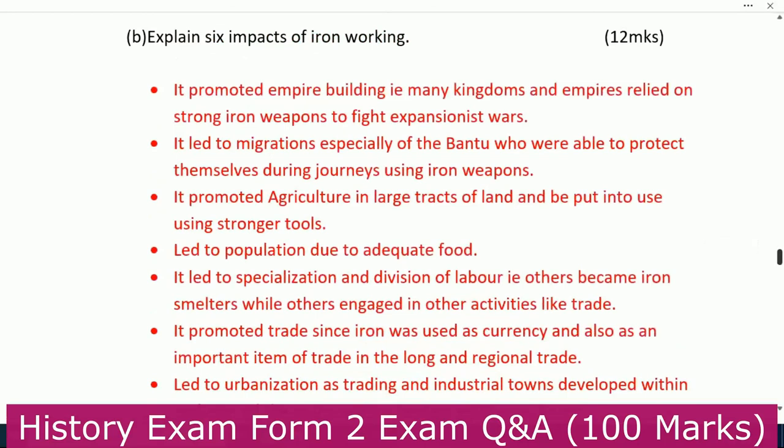Number 20B, explain 6 impacts of iron working. Impacts of iron working. This is a question that they bring. They usually repeat this question.